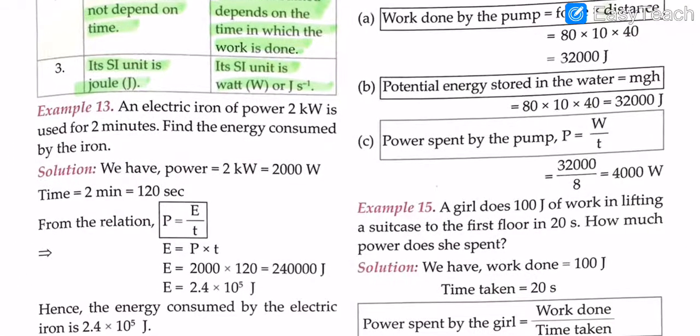So an electric iron of power 2 kW is used for 2 minutes. Find the energy consumed by the iron. Power equals 2 kilowatts equals 2000 watts. We just saw a conversion, right? So from the relation P equals E by T, E equals P into T. I think you all agree with me on this. E equals 2000 into 120 equals 240,000 joules, and E equals 2.4 into 10 to the power of 5 joules. We can also say that. So hence the energy consumed by the electric iron is 2.4 into 10 to the power of 5 joules.